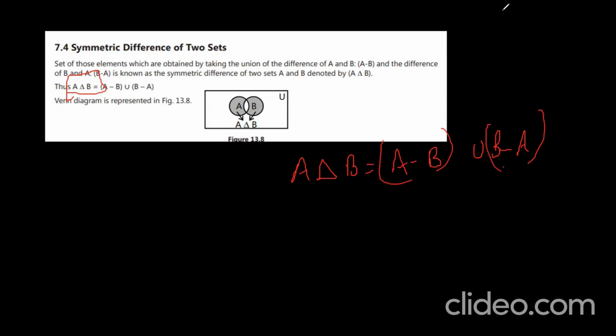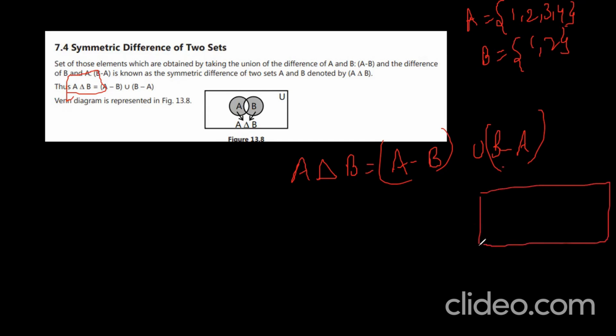Okay. Suppose I am taking A is equal to 1, 2, 3, 4. B is equal to 1, 2. Okay. Now A minus B. Only the elements which are present in set A. It should not include B. 1, 2 are present, so I have to remove 1, 2. Only 3, 4 are present, right? 3, 4 is my A minus B set.